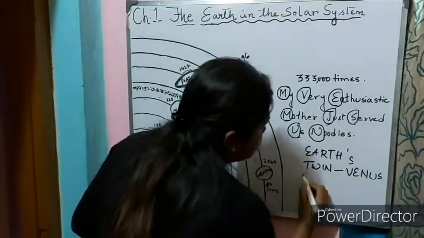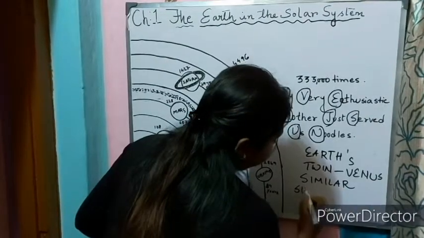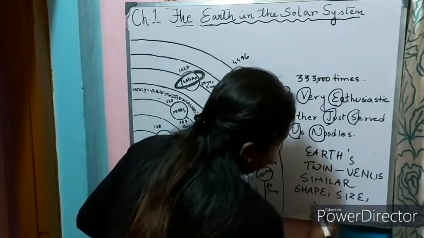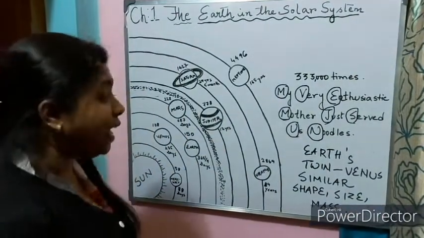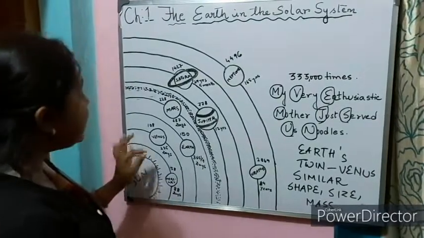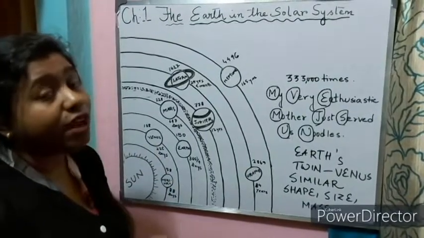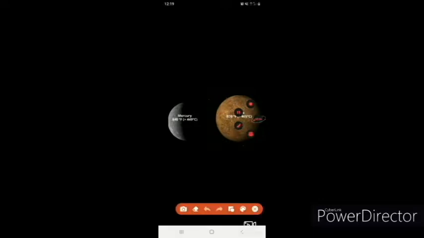Because it is very similar in shape, size and mass to the Earth. So we can call Venus Earth's twin. It takes 225 days to complete a revolution around the sun.